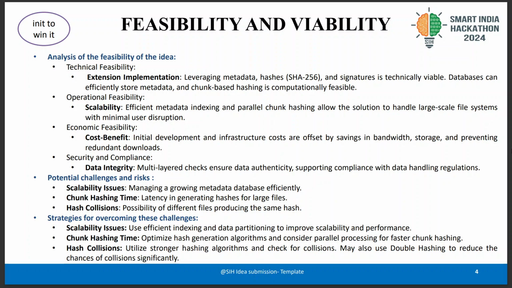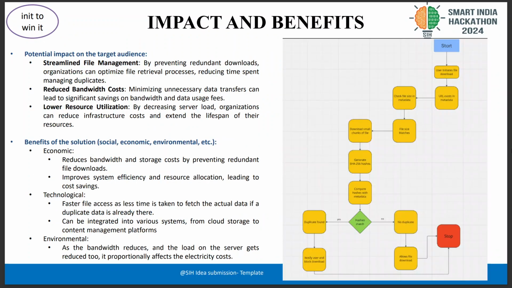Also, there is a problem of the hashing time. It will create latency in the system. To reduce it, we can use more optimized hash generating algorithms. There is also the possibility of hash collisions. To reduce that possibility, we can use double hashing, so it creates two hashes for the same file at the same time, and we can also use stronger hashing algorithms.